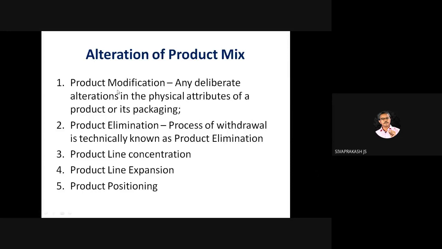And then how will you alter the product mix? In the five parts, most important. From these also questions have been asked: product modification, elimination, process of withdrawal is technically known as product elimination. Product line concentration. What is product line concentration? Product line expansion, product positioning. Any deliberate alteration in the physical attribute is called as dash. Then you need to choose product modification.